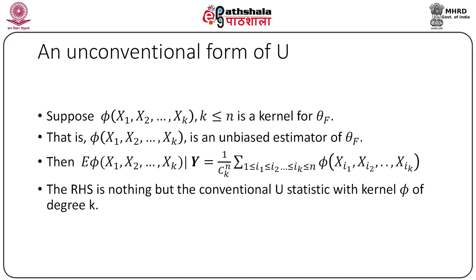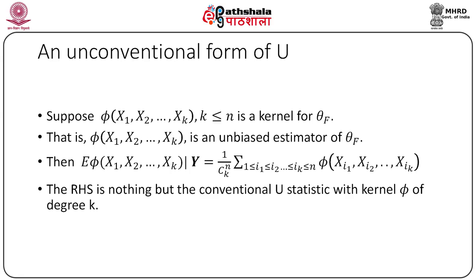However, an example will make things clear. Suppose x1, x2, ..., xn are IID from a family of distributions with finite expectation. Suppose we are interested in estimating theta equal to the expected value of x1. Then, a natural kernel is phi of x1 equal to x1. Now, consider the expected value of x1 given x_(1), x_(2), ..., x_(n). That is, we consider the conditional expectation of x1 given the full set of order statistics.